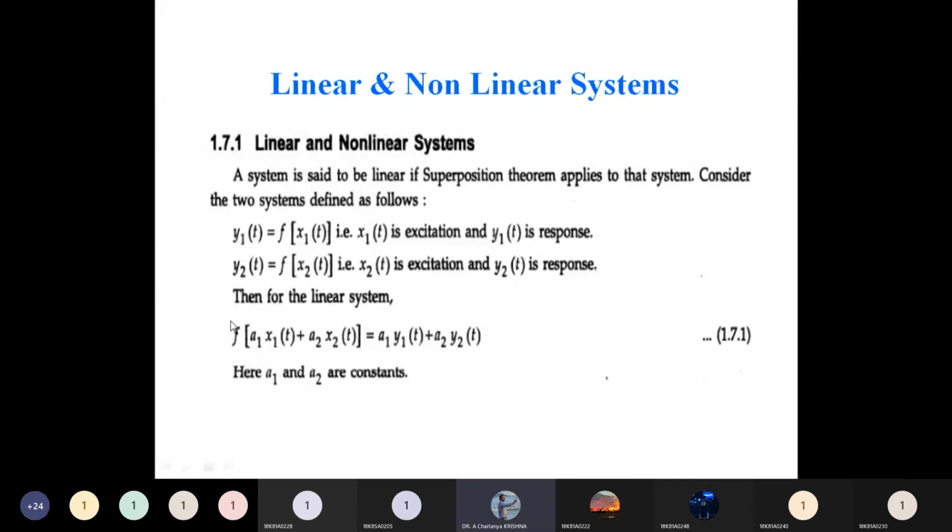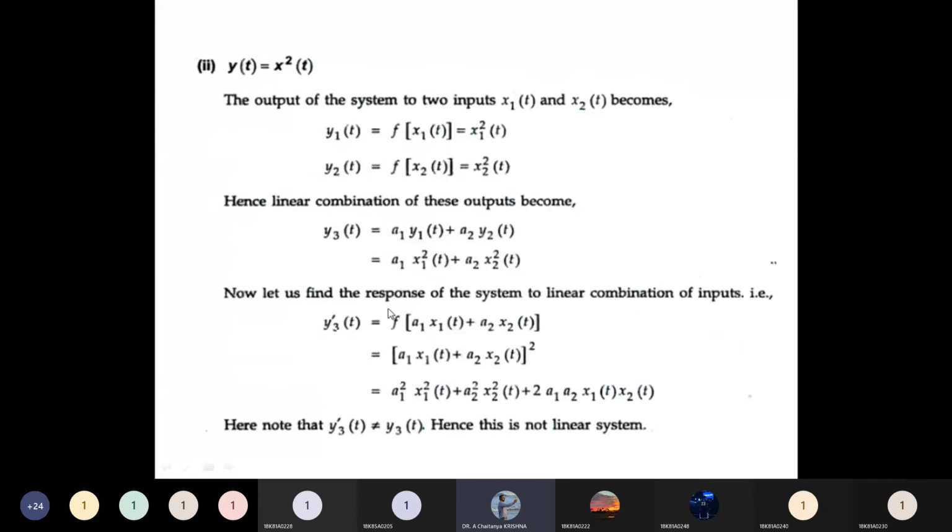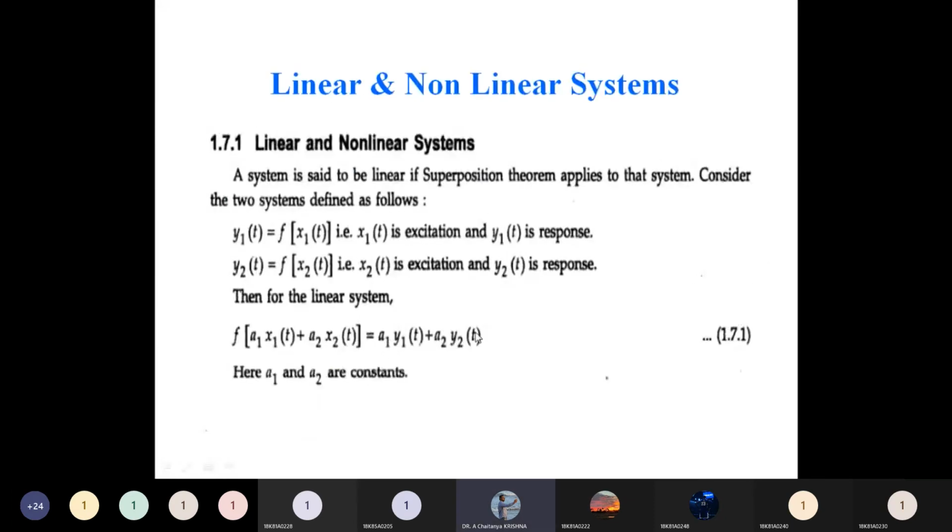Then that equation should satisfy this principle. Means the individual system equations combined must be equal to the combined system equation for x1 of t and x2 of t.